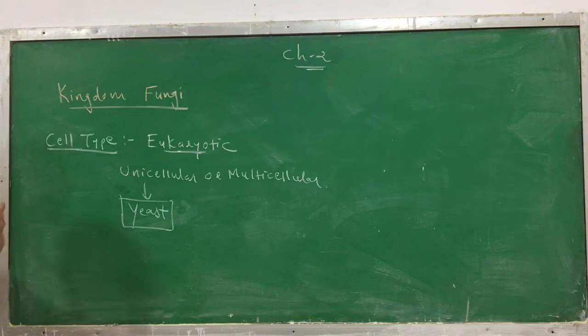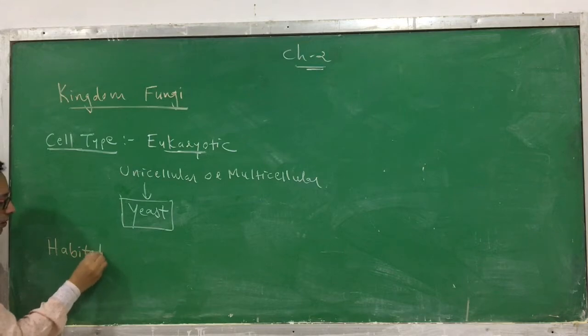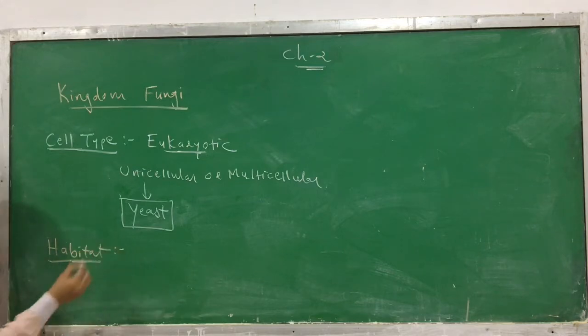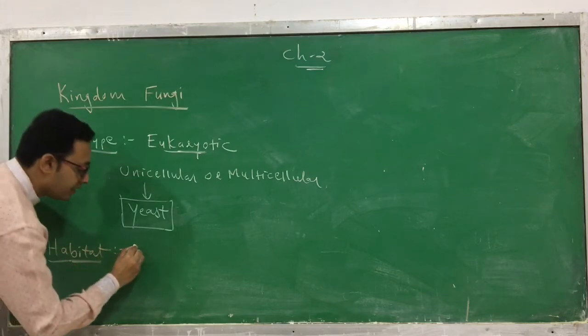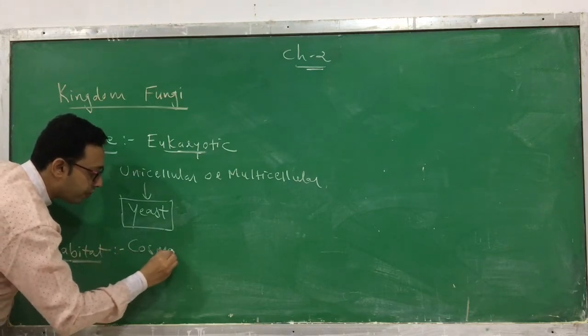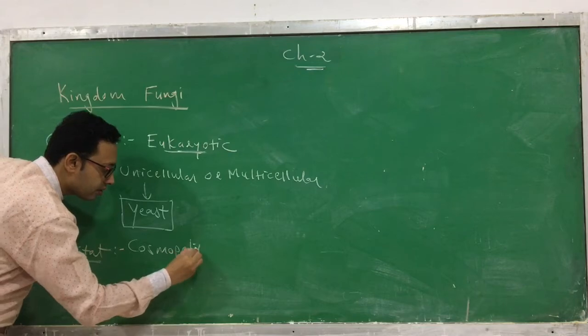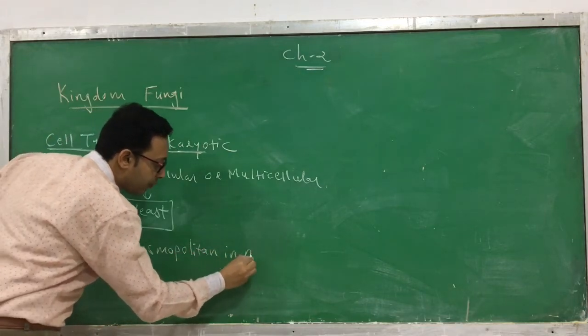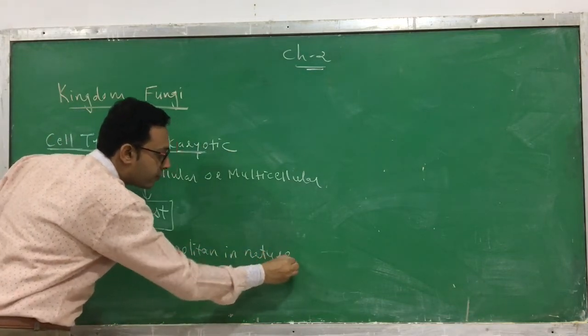Now if you see the next characteristic, that is the habitat, where this is found. Where do these fungi live? If you see the habitat of the fungi, they are cosmopolitan in nature. Cosmopolitan in nature means they can be found everywhere.